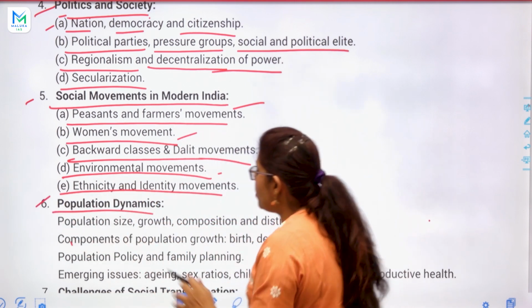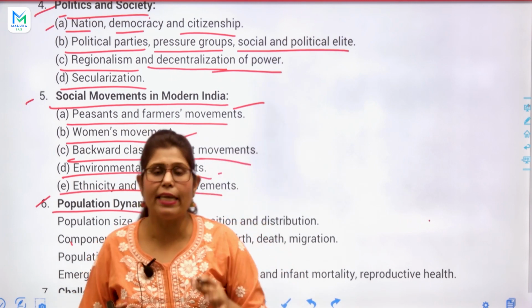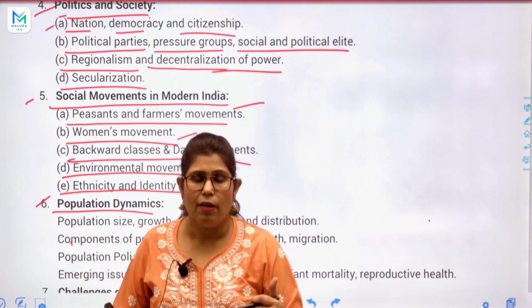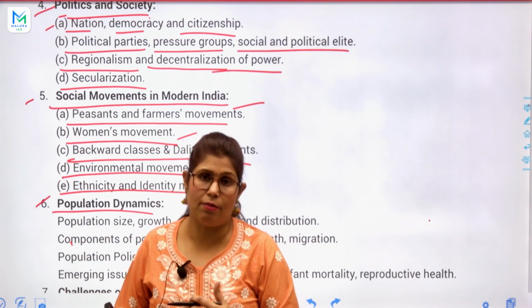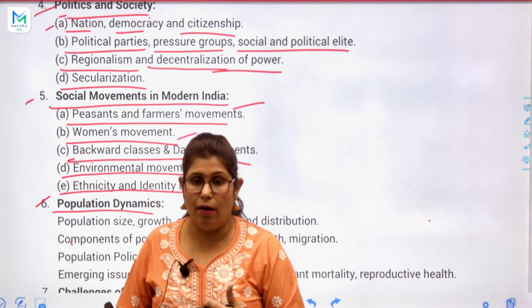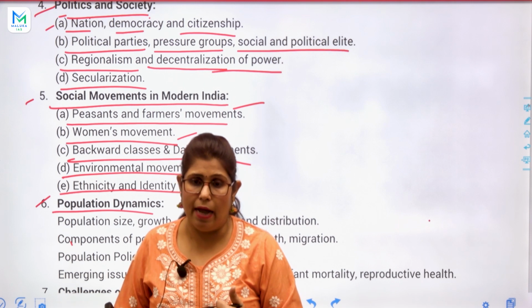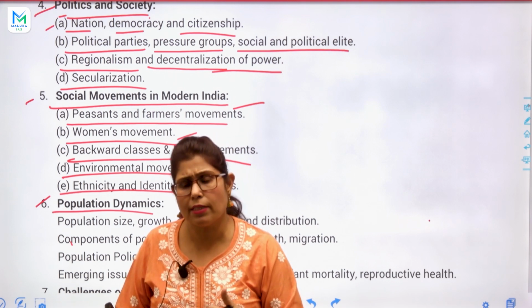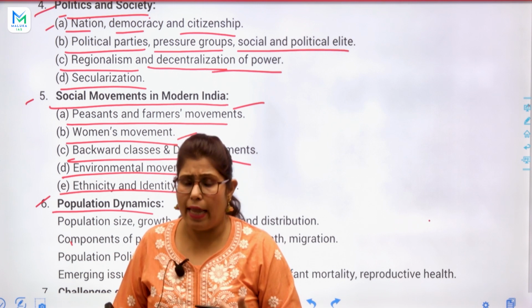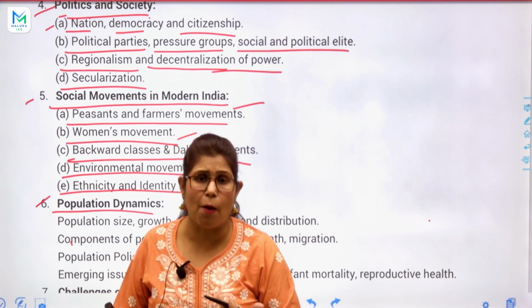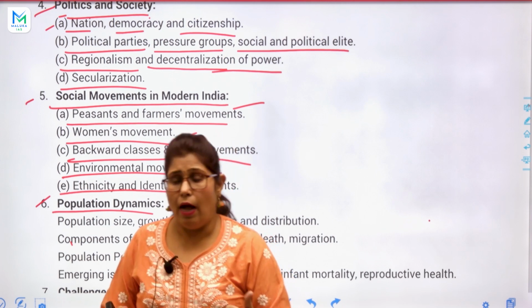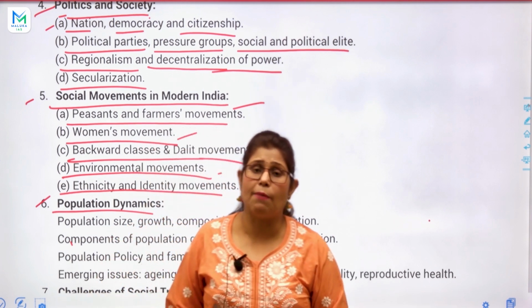And next, population dynamics. Okay, so population is, I think, the basic and main problem of our Indian society, for our country. That is a threat for us. Every day I read the newspaper, and after 2-3 days I read an article on population, on what will happen to India after 10 years, after 15 years.